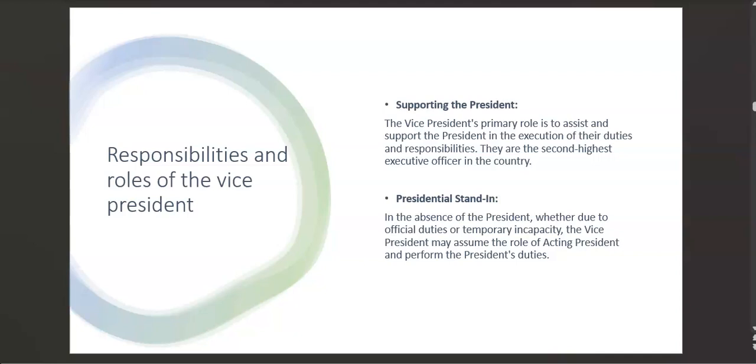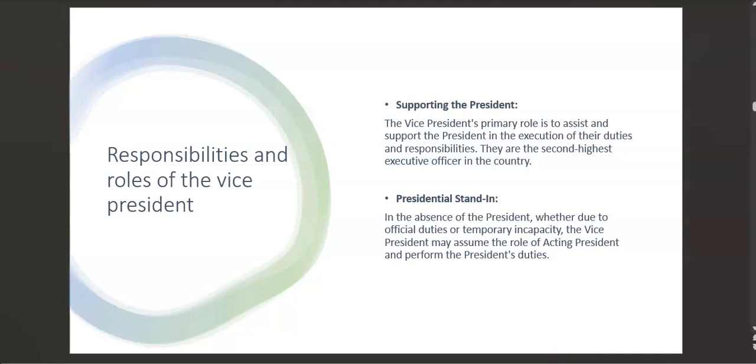So the vice president is the second highest executive officer. He works hand in hand with the president. He helps the president execute his roles and makes sure that all the president is supposed to do has been done. So he is like a helper to the president, okay? So one important thing about the vice president is that he supports the president.